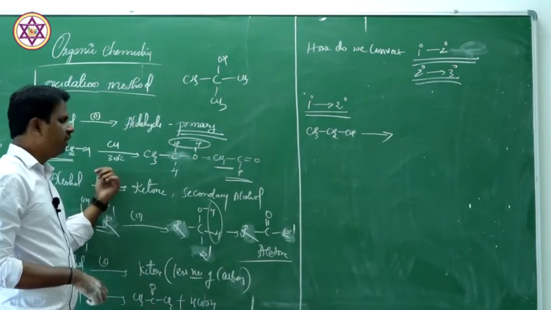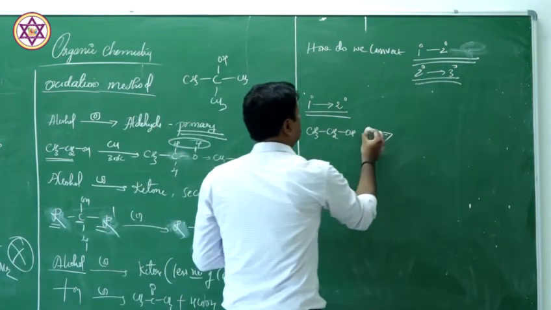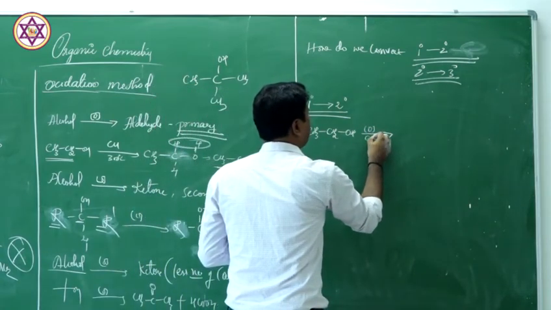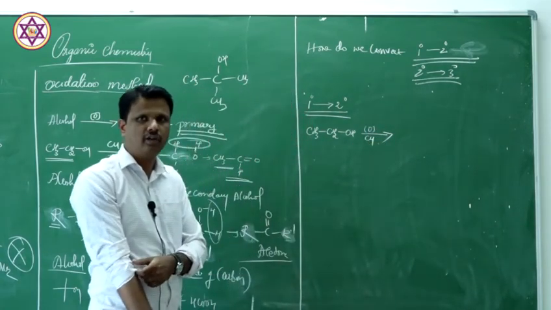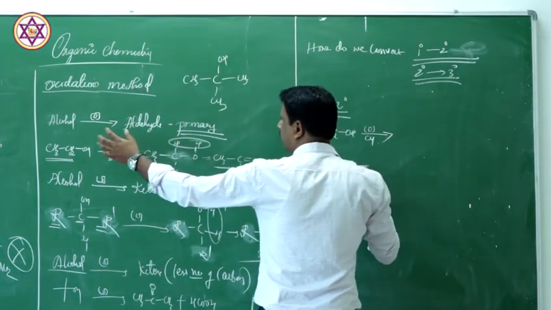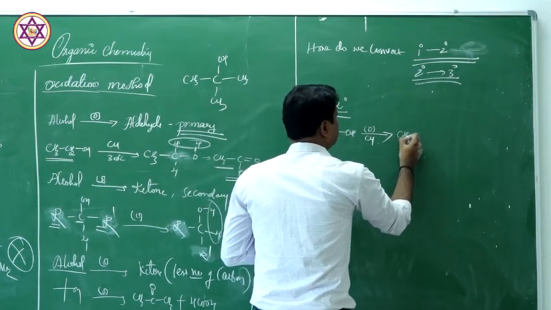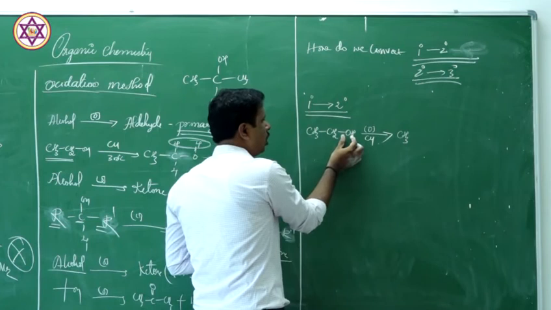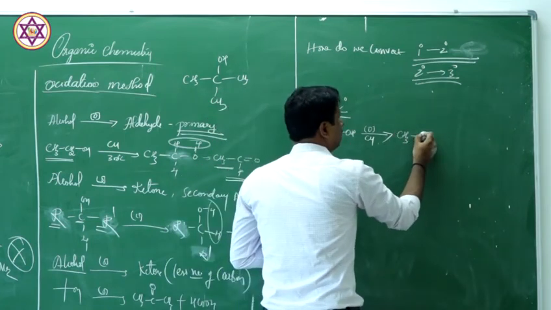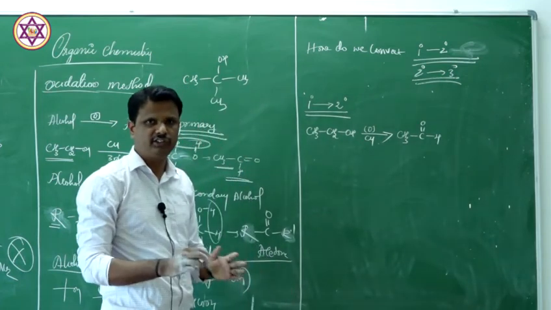We already know that if this compound is oxidized, let us say you are oxidizing this compound under heated copper, it gives aldehyde, because primary alcohols upon oxidation give aldehyde. In this case it is a 2 carbon alcohol, which becomes a 2 carbon aldehyde, that is acetaldehyde. You get acetaldehyde in the first step.